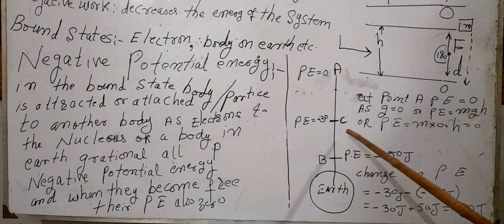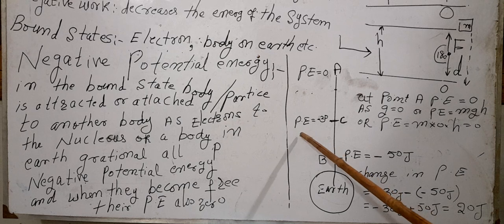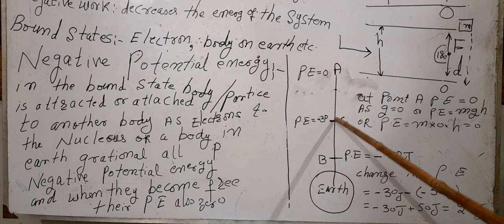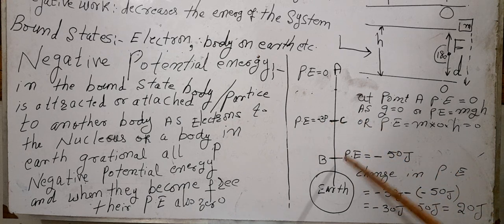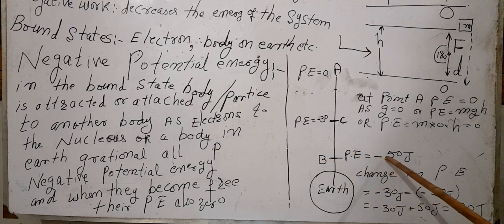Now, there is another point which is C. At this point, the potential energy is minus 30 joules. Another point in the earth's gravitational field, B, where the potential energy is minus 50 joules. We know that the formula of change is higher value minus lower value. It is a general formula of the change in anything.